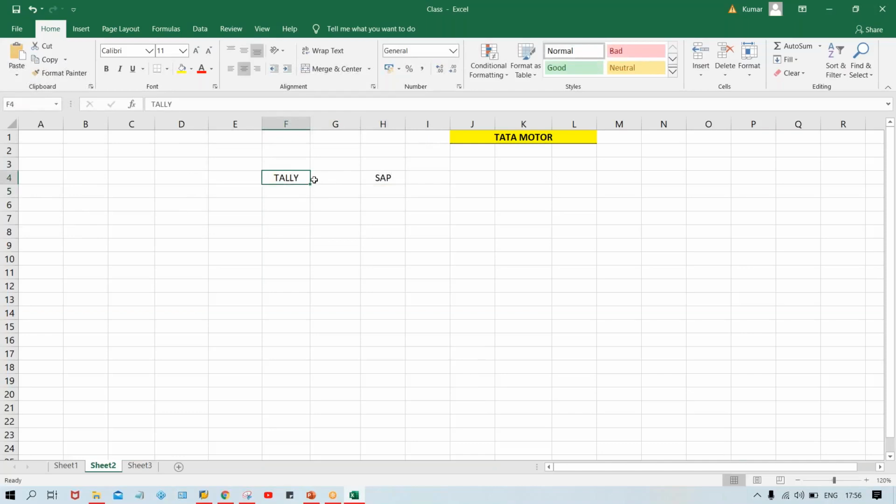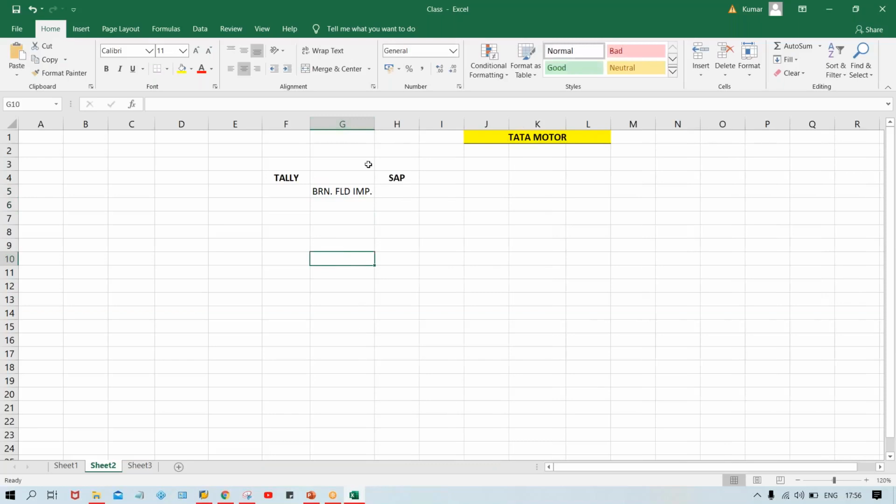Okay, so this is called brownfield implementation. Now this is the example of brownfield implementation. This is called brownfield implementation. So brownfield implementation means what, guys?